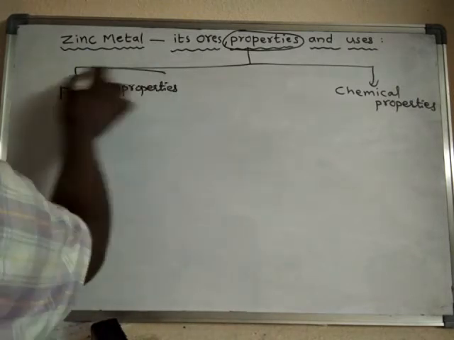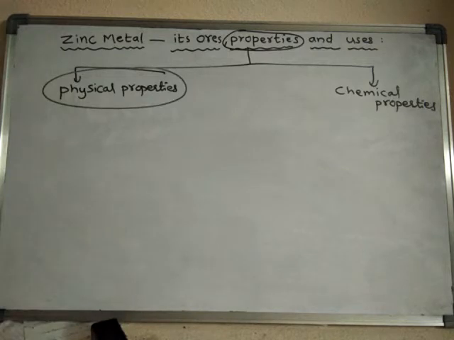What are physical properties? Physical properties include the nature of the material, the color of the material, melting point, boiling point, density, solubility, conductivity, etc.